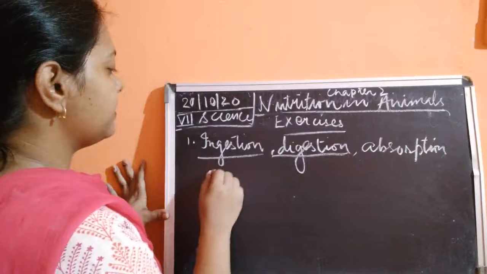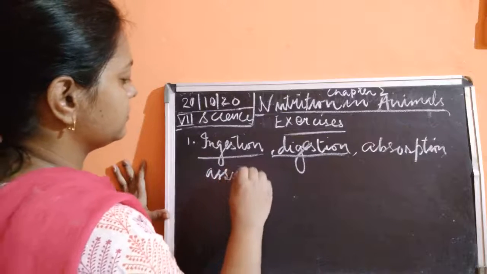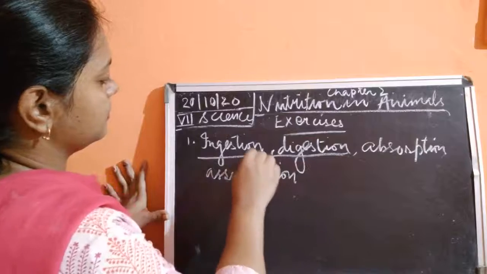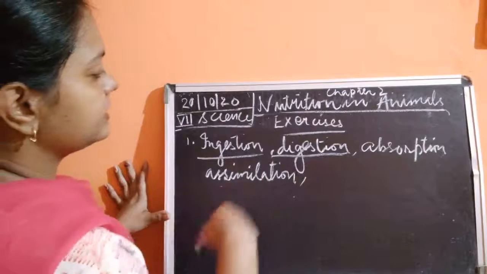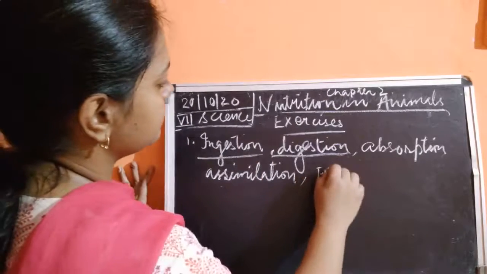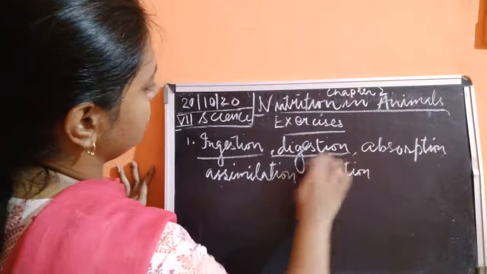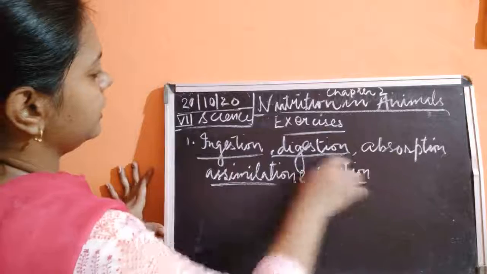Then fourth step is assimilation. And the next step is egestion. And egestion you will write down, okay.